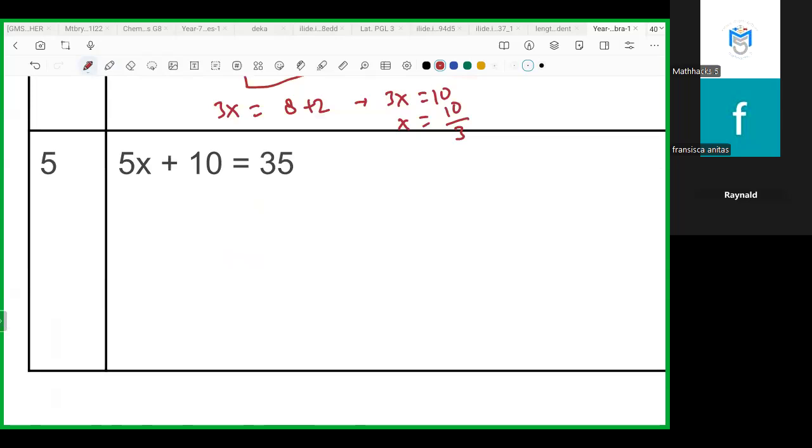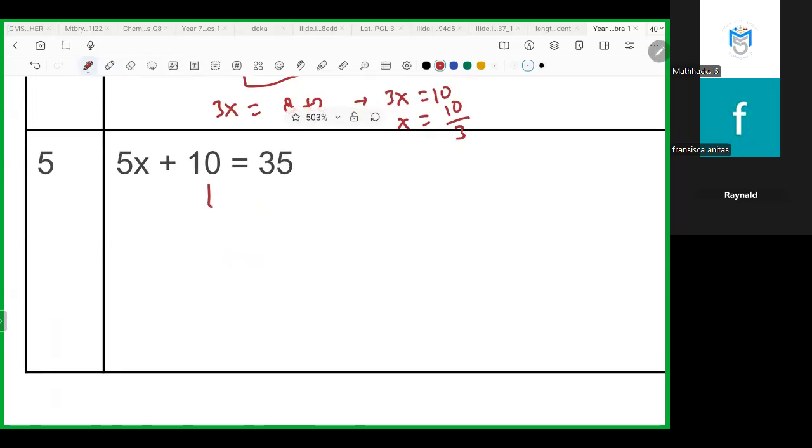Do you like minus it first? Yes. Minus. Move it up. Okay. So it will be 25, right? And then 25, so we divide it. Yes. Okay.